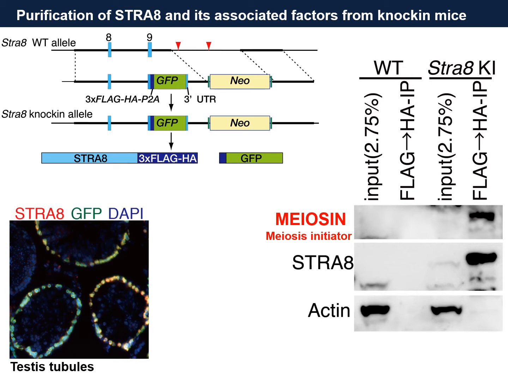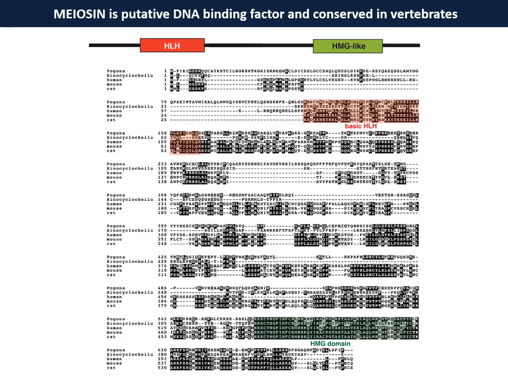And we named this newly identified protein the meiosis initiator, meiosin. Meiosin homologs are conserved in vertebrates and encode a helix-loop-helix and HMG-like domain, suggesting that meiosin may be a DNA binding factor.